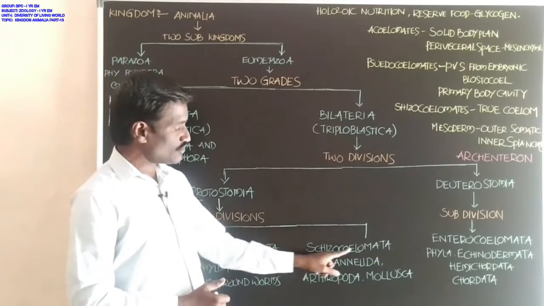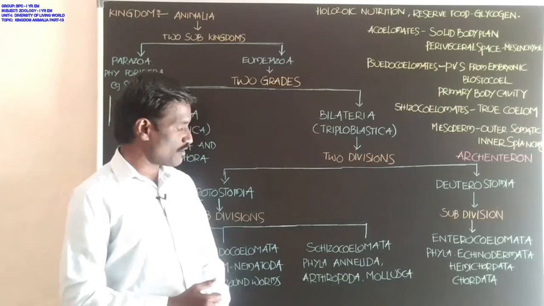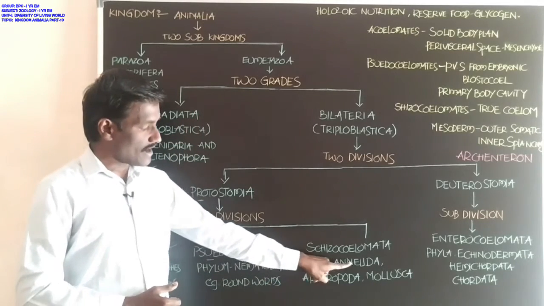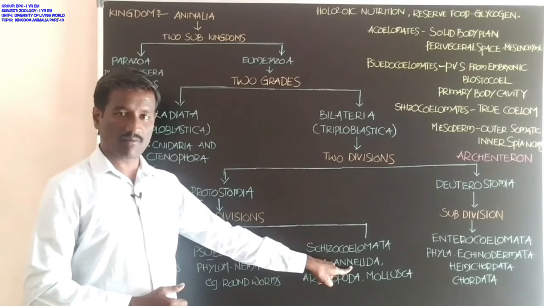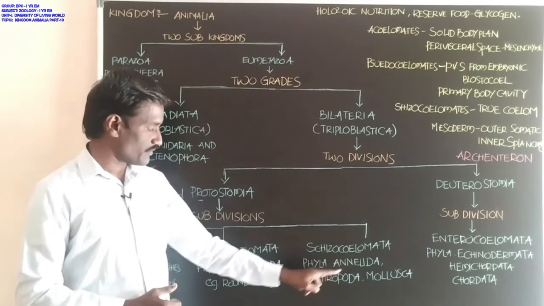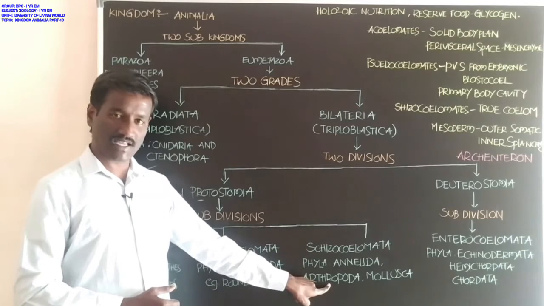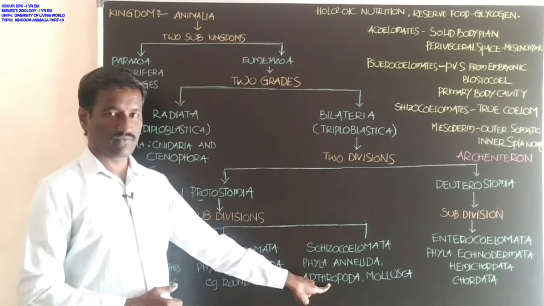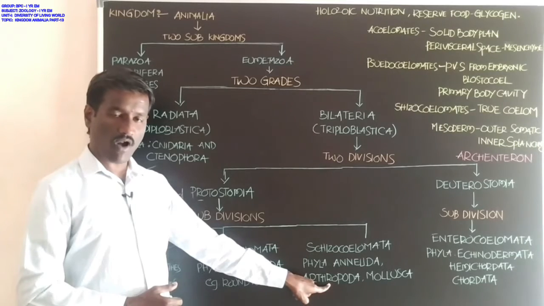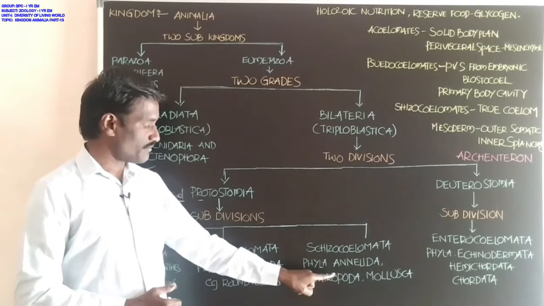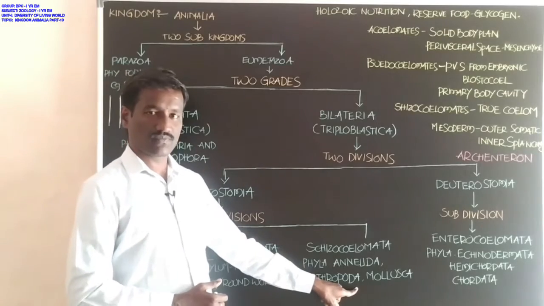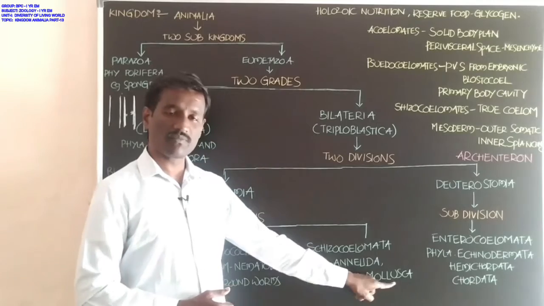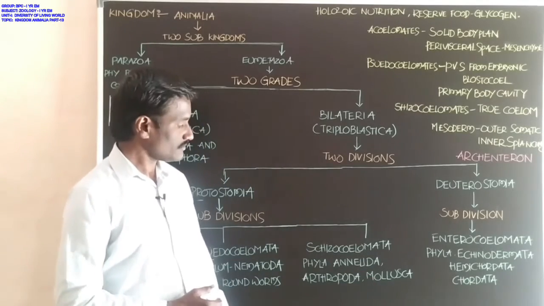Next, Schizocoelomata. Phyla include Annelida, for example earthworm and leech; Arthropoda, insects, housefly, mosquitoes, prawn; and Mollusca, for example snail.